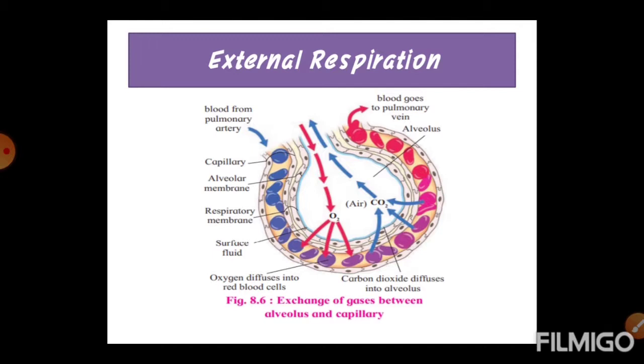Due to this difference, carbon dioxide diffuses from capillaries into alveolus. Similarly, partial pressure of oxygen of blood in pulmonary capillaries is 40 mmHg, while in alveolar air it is 104 mmHg. Due to this difference in oxygen partial pressure, oxygen diffuses from alveoli to capillaries.